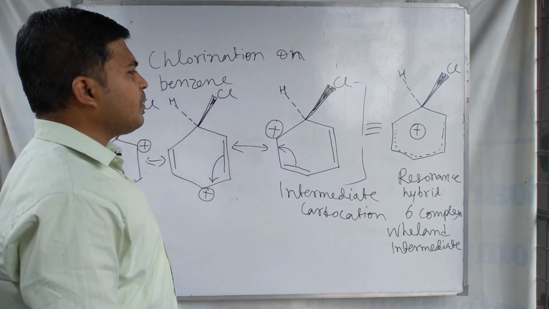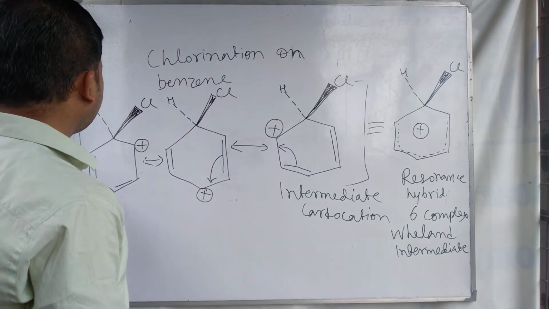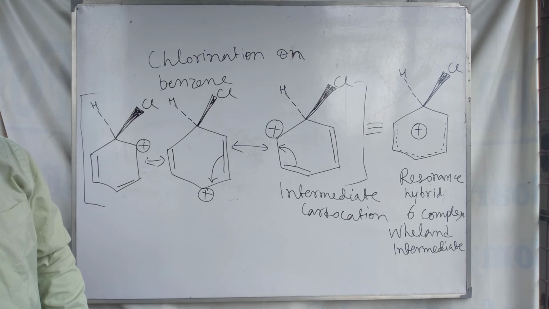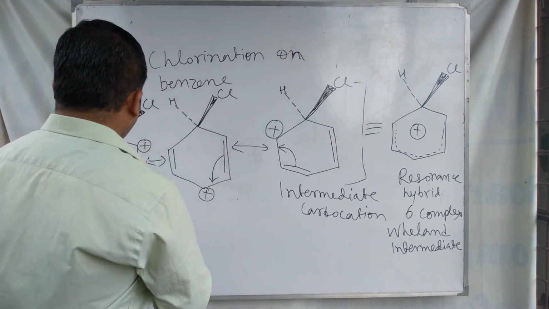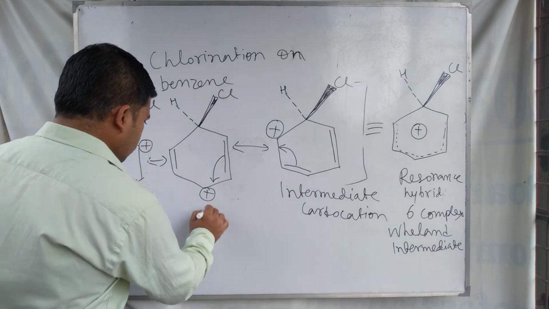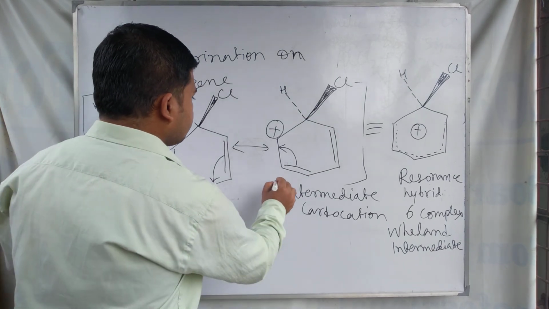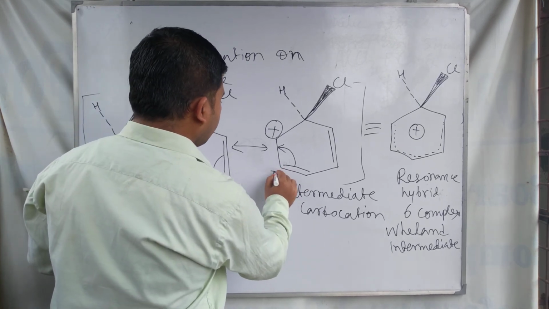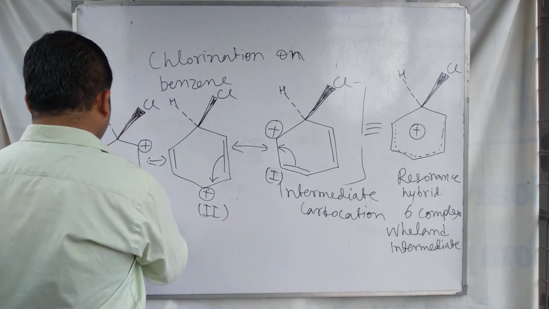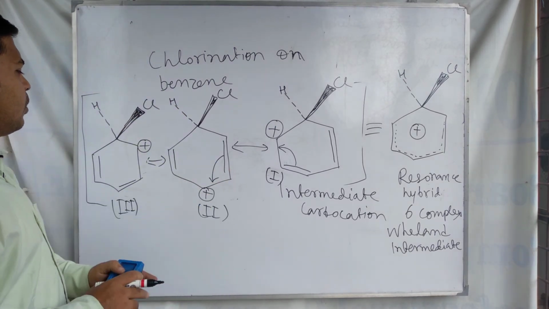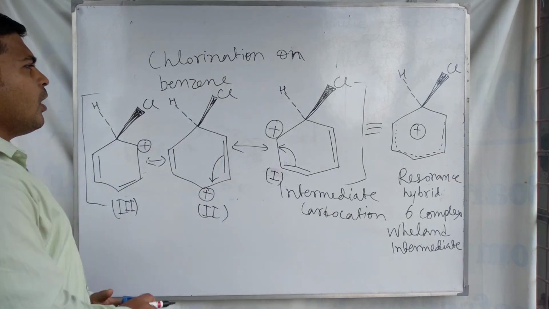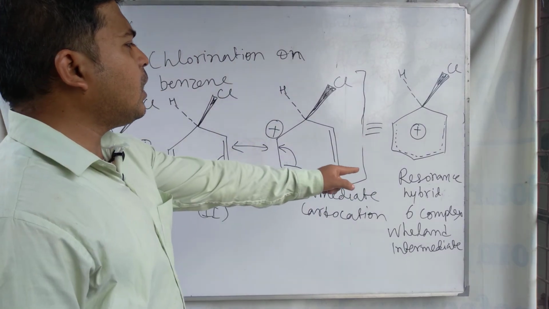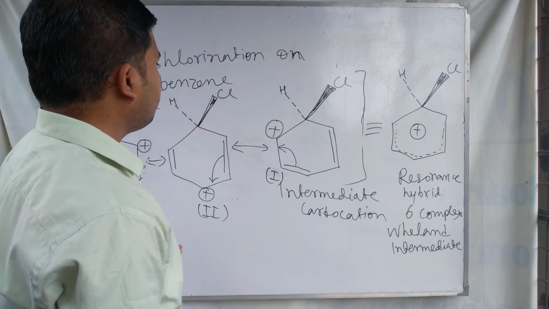These are the resonating structures of the intermediate carbocation, and you can number them 1, 2 and 3 as they form. This one is the resonance hybrid of these resonating structures.